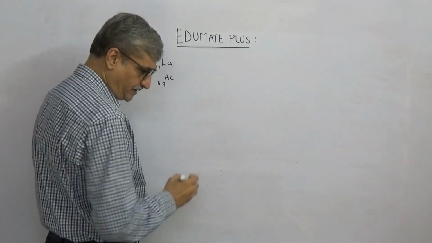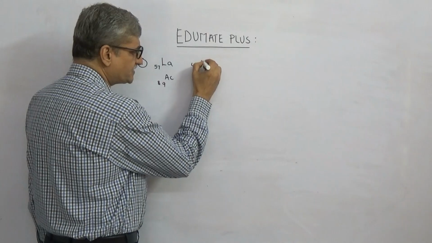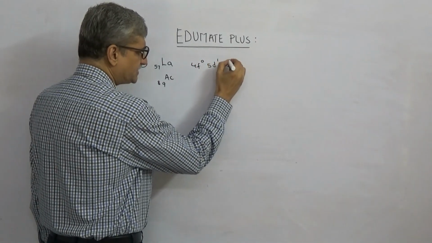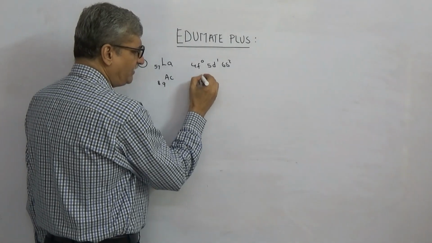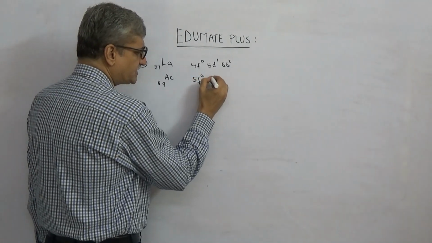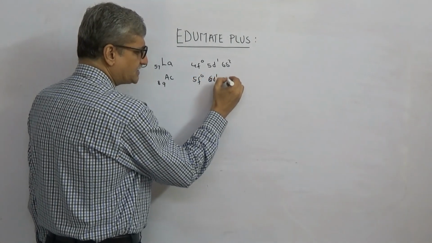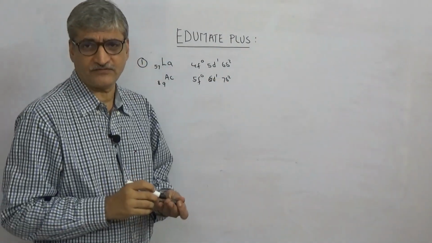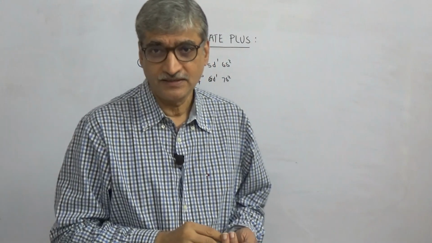Lanthanum has a configuration 4f0, 5d1 and 6s2. Actinium has 5f0, 6d1 and 7s2. So what kind of question can be framed on this?